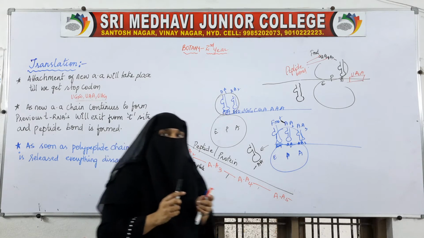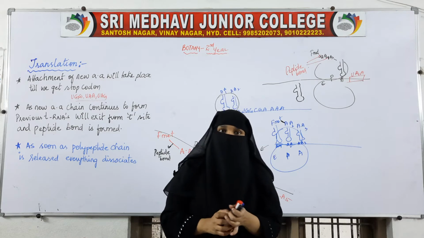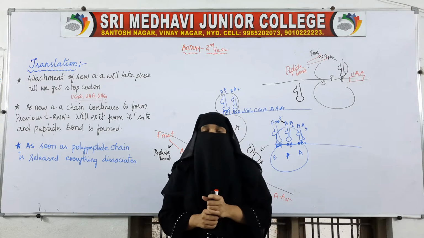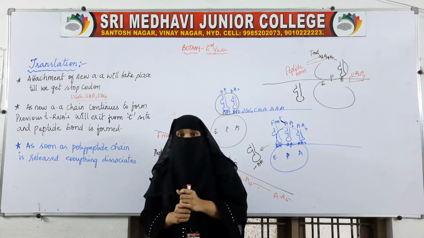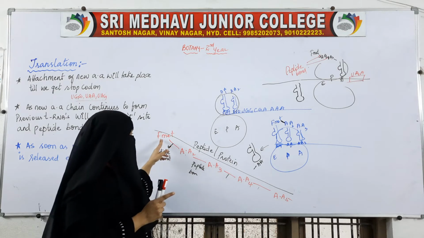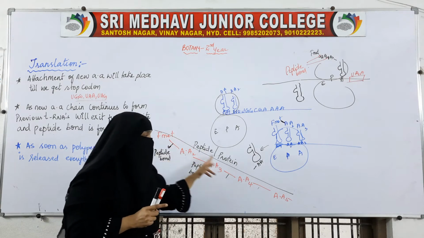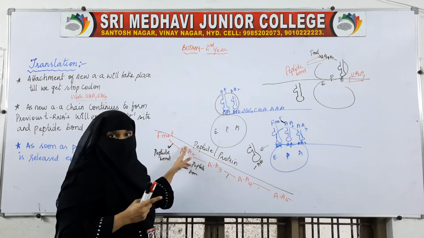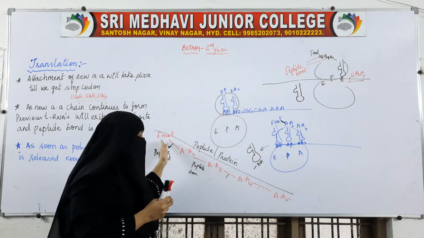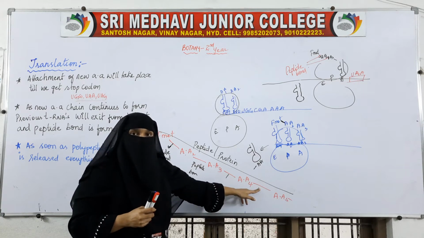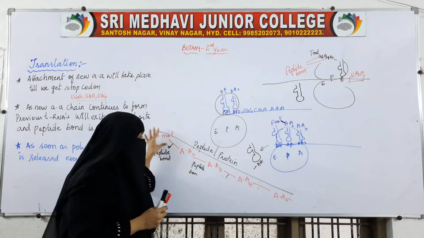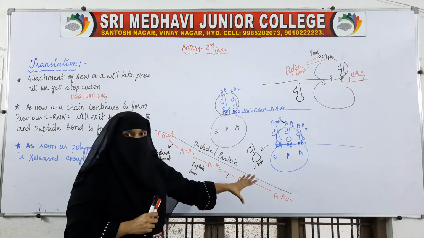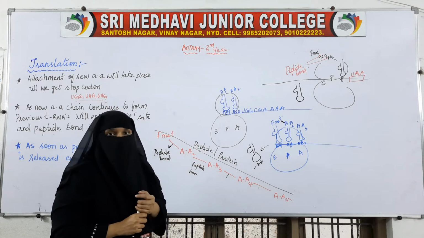Okay. So, what we said at translation, what we gave as the definition for translation: the process of polymerization of amino acids to form a peptide. Polymerization means formation of a long chain of what? Amino acids. That is, polymerization is nothing but formation of a long chain of amino acids. This long chain of amino acids is nothing but a peptide or protein.